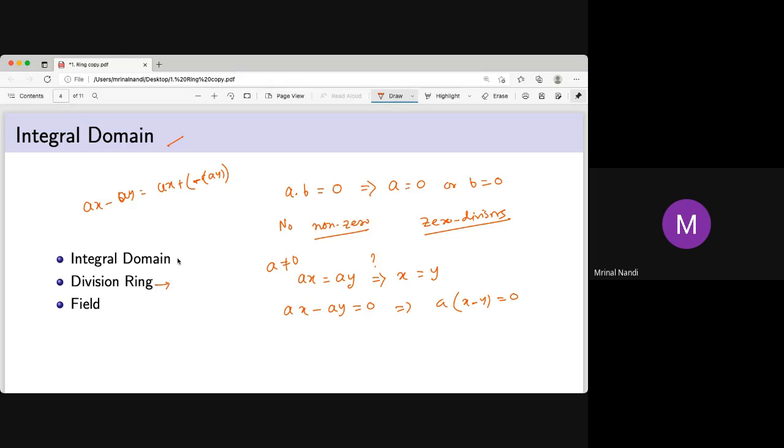We are mainly interested in the integral domain, and obviously the field has every good property. It's an integral domain as well as a division ring. Everything is there, the inverse, the identity, everything, except that zero has no multiplicative inverse. That zero element means the additive identity. So the additive identity has no multiplicative inverse. So this is called a field.